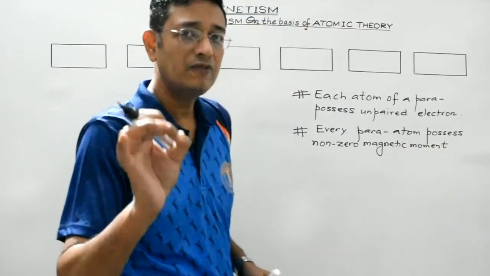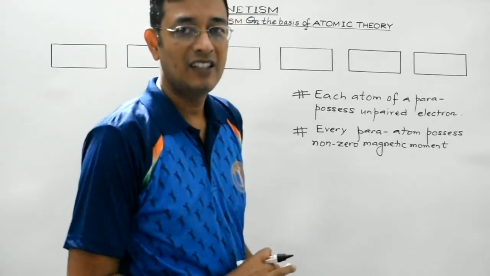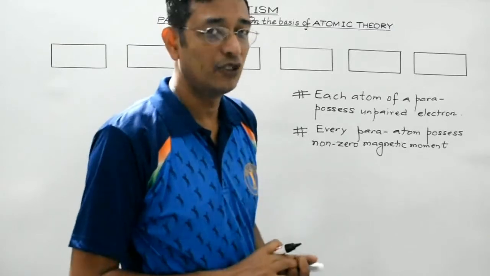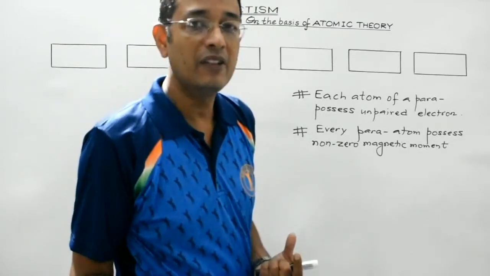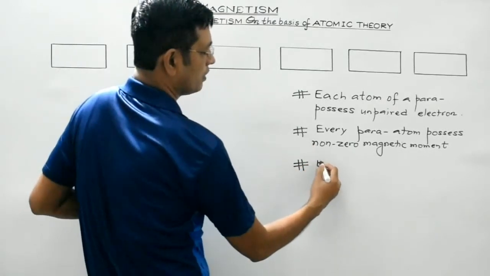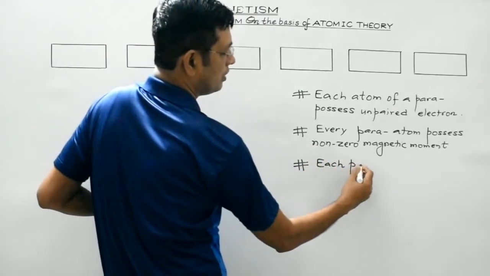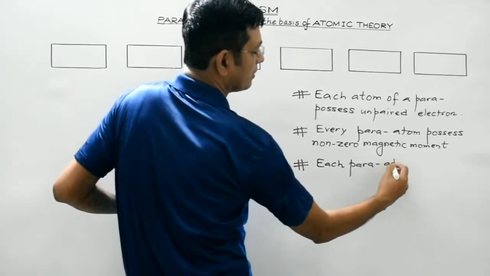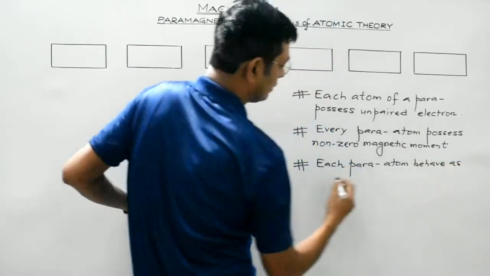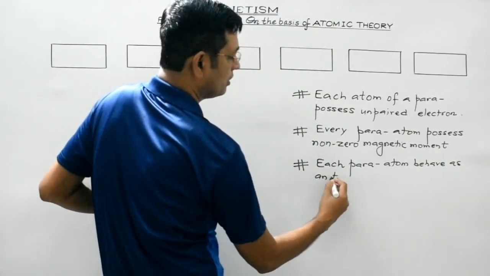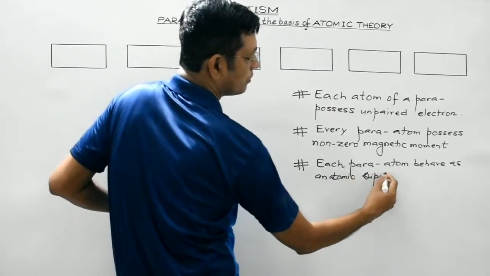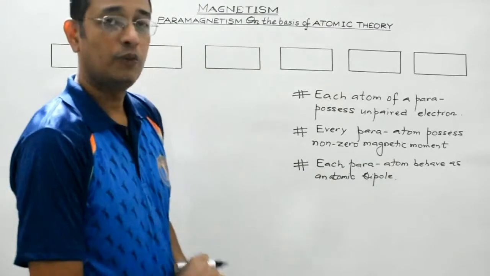That is, it possesses some finite value of magnetic moment. And since each atom possesses some finite value of magnetic moment, each paramagnetic atom will behave as an atomic dipole. I hope these three points are clear.